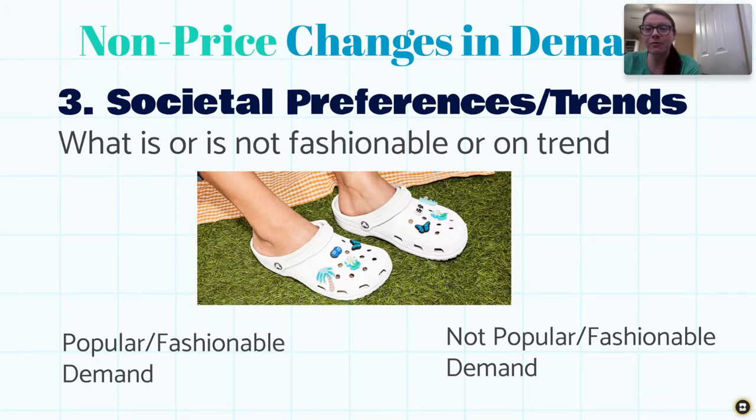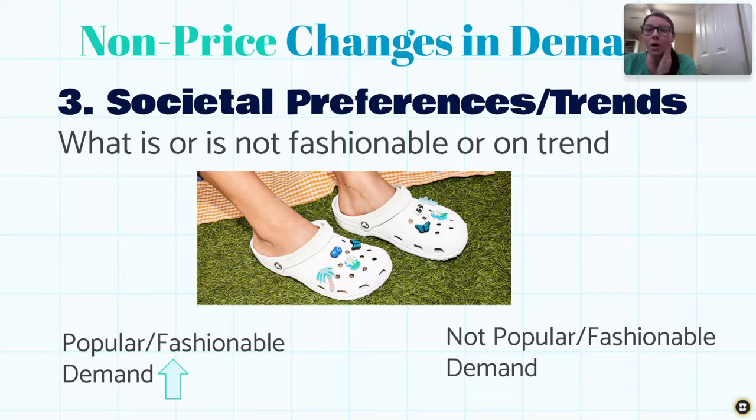A great example from about a year ago was when Crocs became really popular again. Crocs were really popular back when I was in high school, and then they became really unpopular, and nobody was really wearing them. And then all of a sudden they became popular again. And in that whole time, their price did not change, but the amount of demand for their products would have. So if an item is popular or fashionable, then we are going to see an increase in demand.